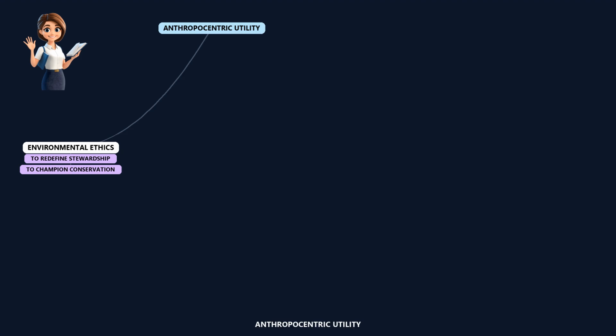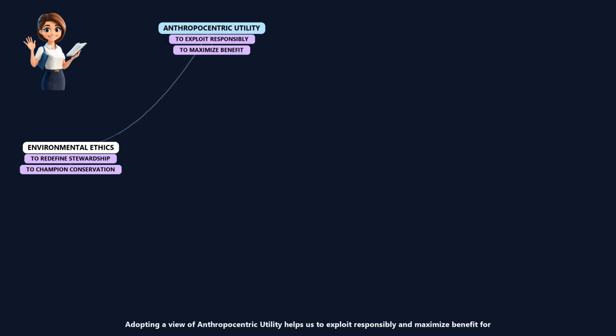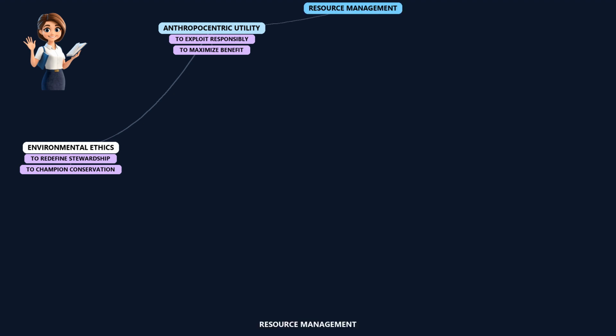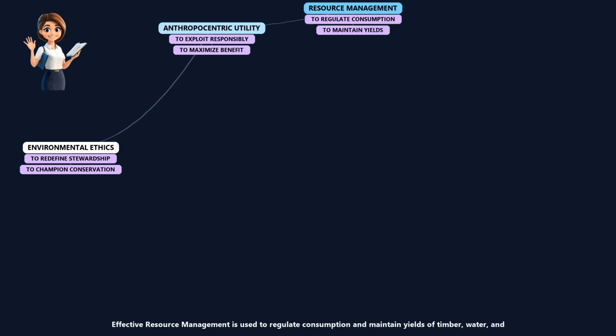Anthropocentric Utility. Adopting a view of anthropocentric utility helps us to exploit responsibly and maximize benefit for human civilization. Basically, we are treating the Earth like a giant warehouse of supplies that we must manage carefully so we don't run out. Resource management. Effective resource management is used to regulate consumption and maintain yields of timber, water, and minerals. Think of it as a strict inventory system that stops us from taking too much at once.